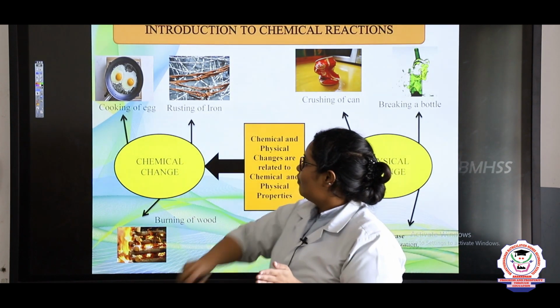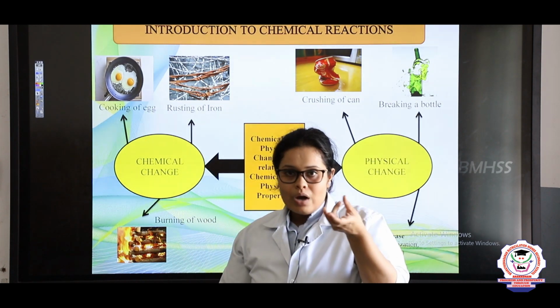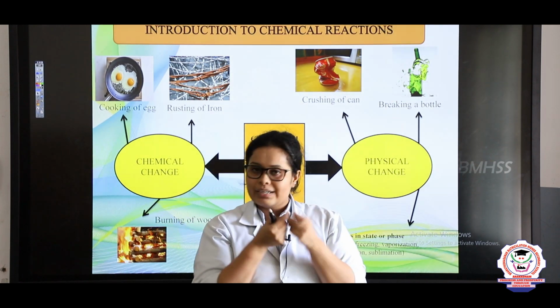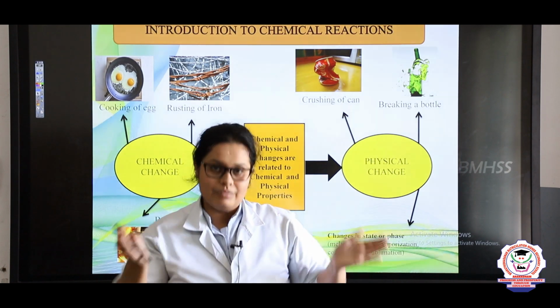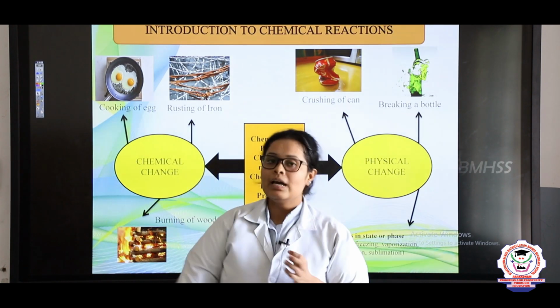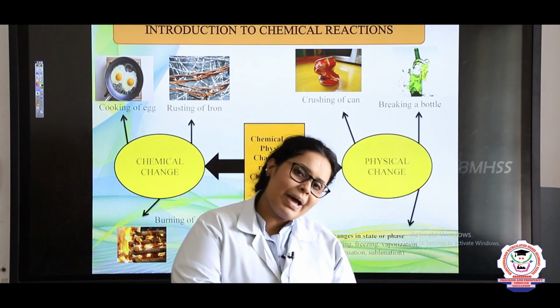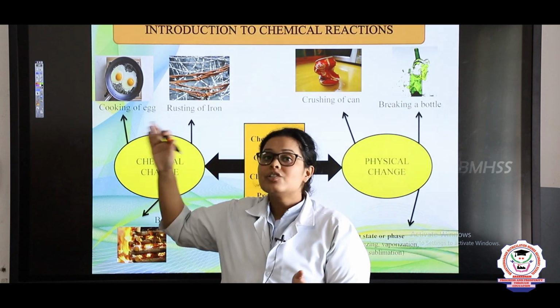So here, for example, cooking of an egg. When you take the egg raw, it is whitish and yellowish inside, right? It is liquid or semi-liquid. But when you heat it, it absorbs the heat and becomes an omelette. Now tell me, can you convert this omelette back? No, right? So that is why it is known as a chemical change.